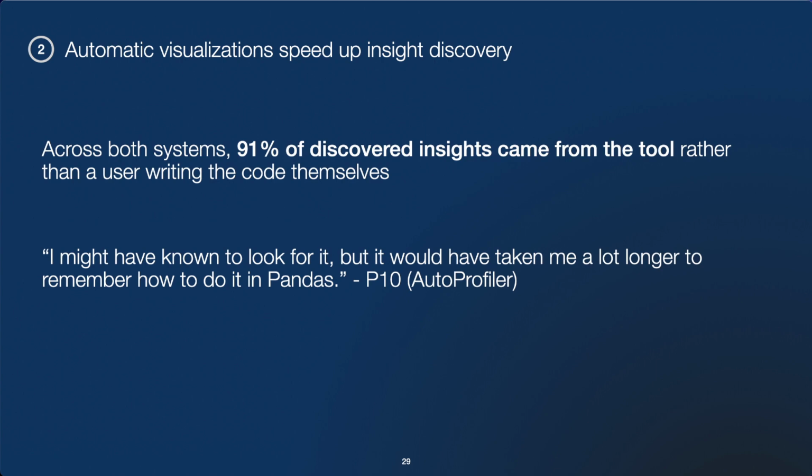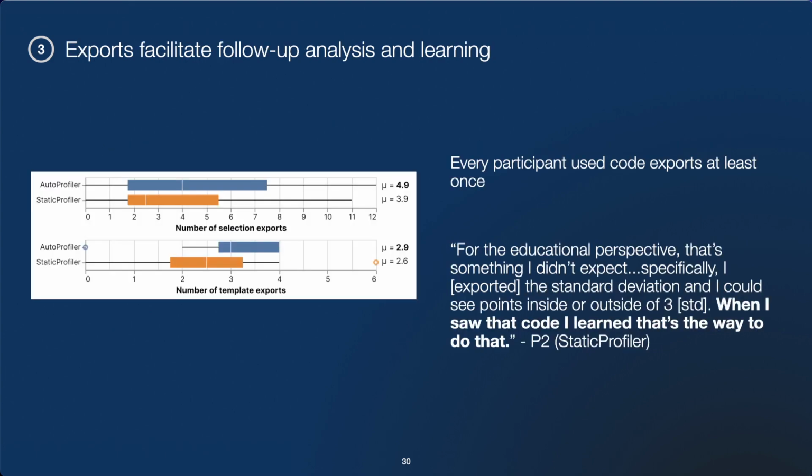Next, we look at how automatic visualizations speed up insight discovery. So notably, across both of these systems, 91% of discovered insights came from the tool rather than a user writing the code themselves. As one of our participants said, "I might have known to look for it, but it would have taken me a lot longer to remember how to do it in Pandas." As we see, this automatic visualization, even for simple visualizations like univariate distributions, can really help speed up insight discovery.